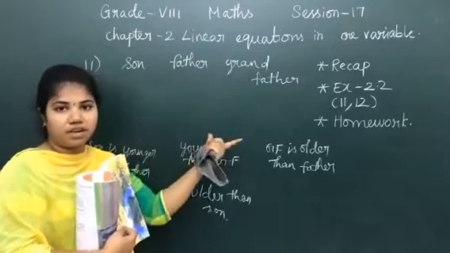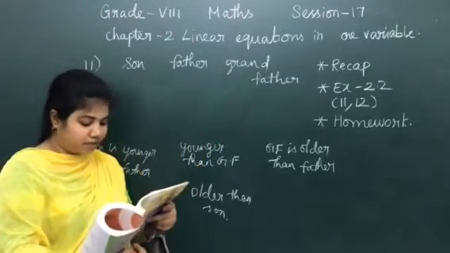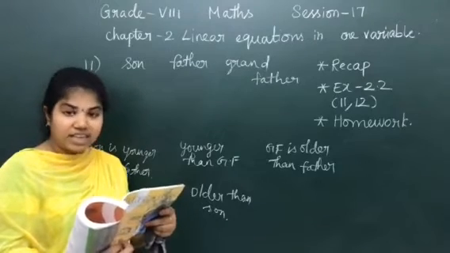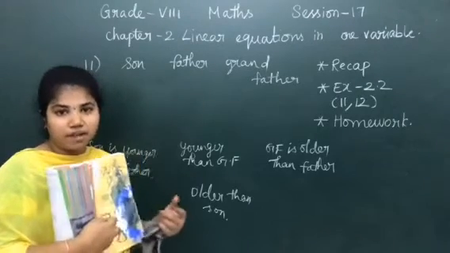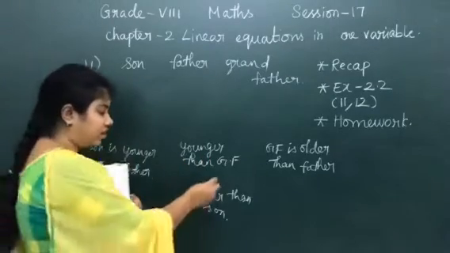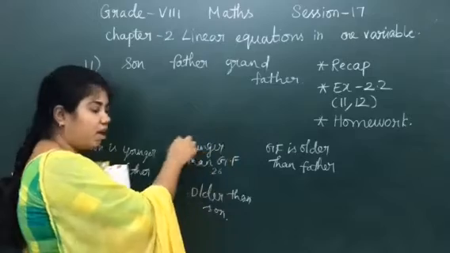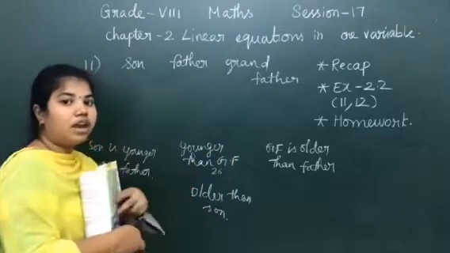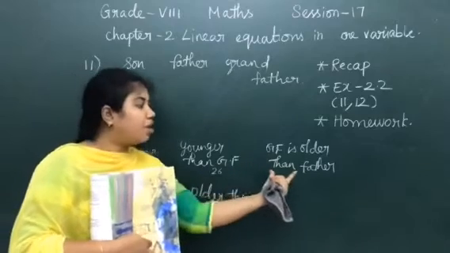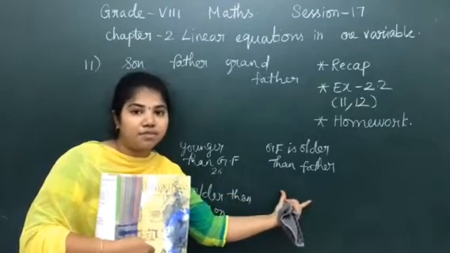Why I am stating this is that only with the help of these things can you bring out the statement here. Okay. Now listen carefully to the first sentence. Baichung's father is 26 years younger than Baichung's grandfather. Can you understand now? They have given it in terms of father, but you have to find the age of grandfather.